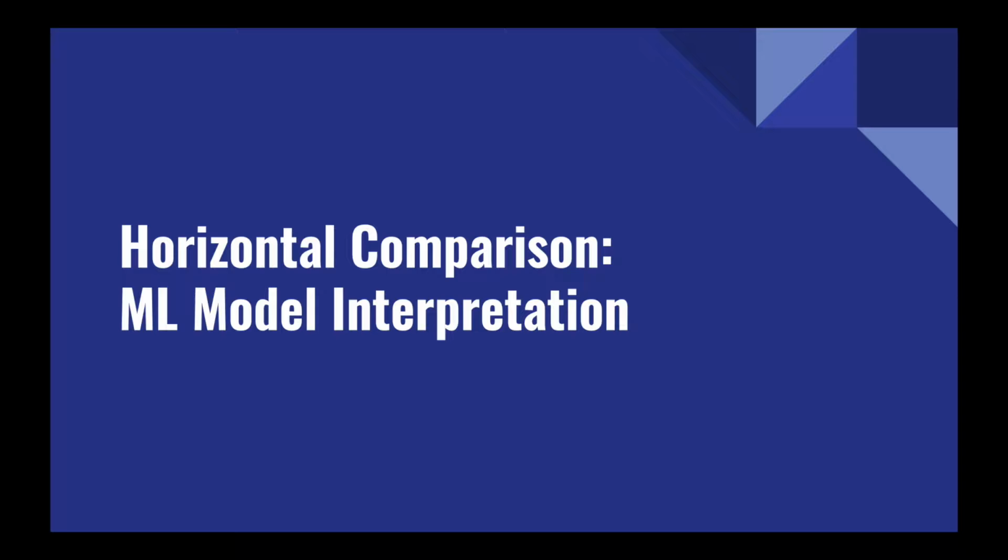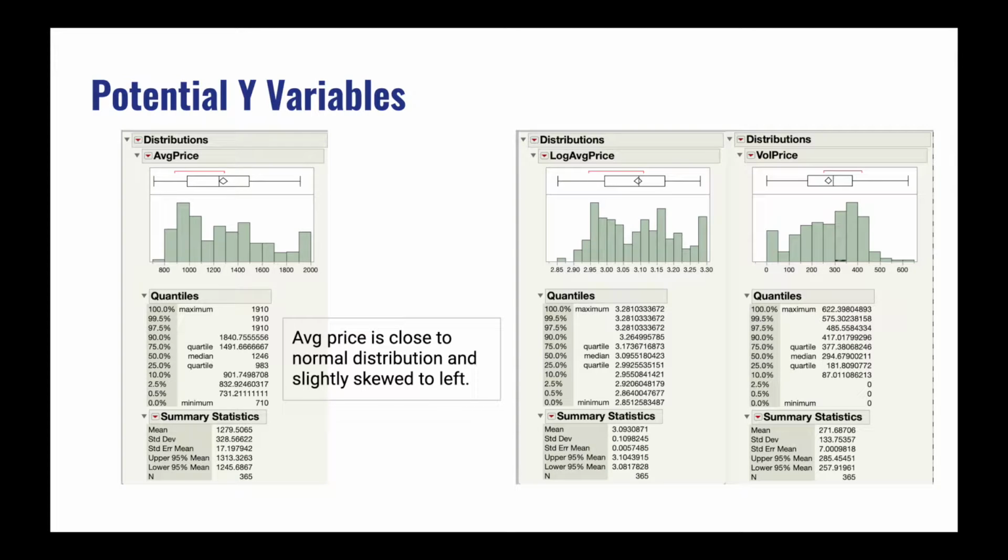For the horizontal analysis, we have several potential Y variables, including average price, log average price, and volatility of average price. The average price is calculated by the average of the 45 data points before departure. We plotted the distribution of average price. It is close to normal distribution but slightly skewed to the left. We also plotted the distribution of the other two potential Y variables.